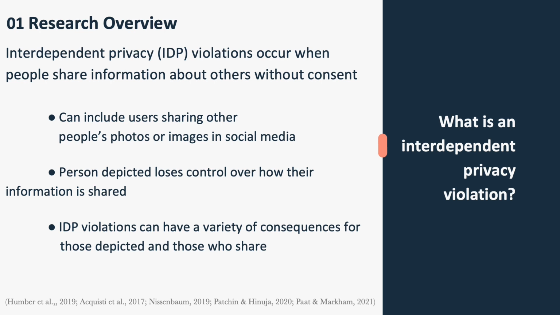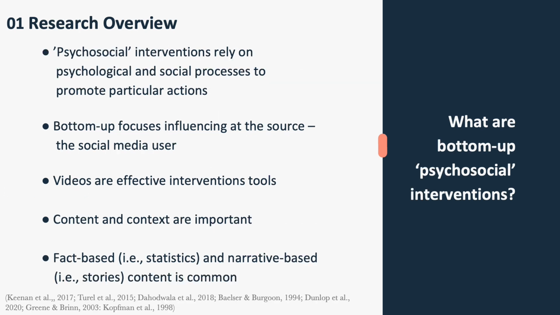On social media, photos can reach unintended audiences and migrate across platforms as they're shared and reshared, such that the person depicted no longer has control over their online image. Photos can also undergo context collapse as they are modified or taken out of context with accompanying text captions, such as with memes. IDP violations can have a variety of personal and professional consequences, ranging from psychological distress, harassment, job loss, stalking, and damaged interpersonal relationships.